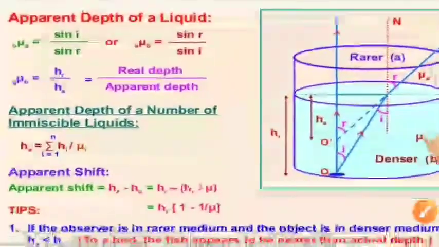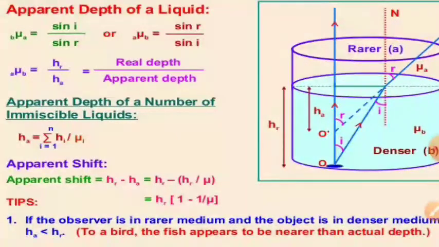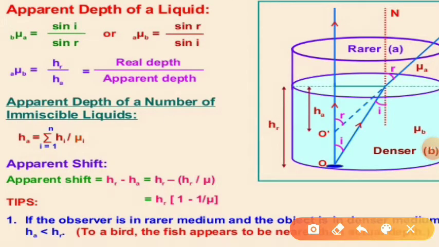Now next is apparent depth of a liquid. Here you can see HA represents the apparent depth and HR represents the real depth. So writing Snell's law at this point, the ray of light is going from denser medium to rarer medium.